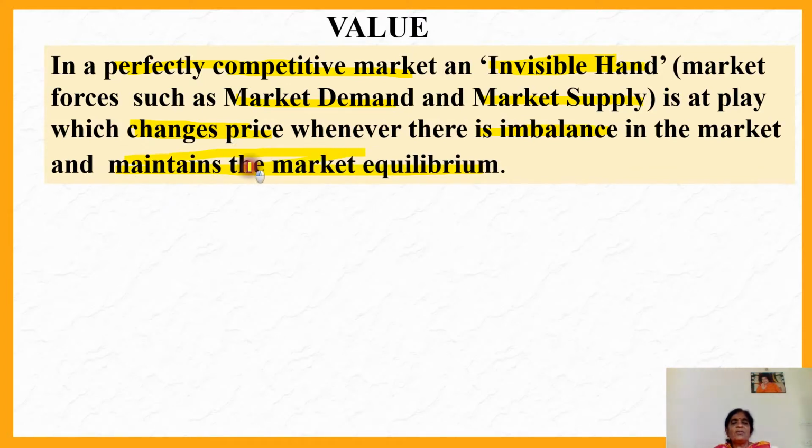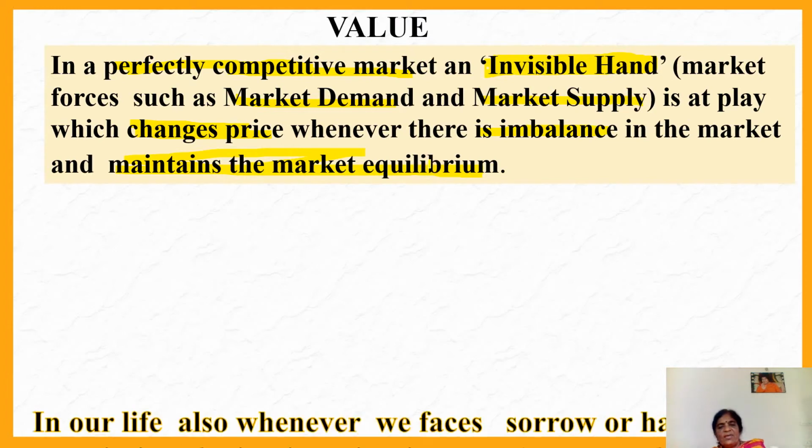Therefore, market equilibrium is maintained by the forces called market demand and market supply. It is also called the invisible hand, because in the perfect competitive market, the equilibrium price and the equilibrium quantity are all determined by the market demand and market supply, not by any other individuals or by the government. Therefore, this invisible hand, this market supply and market demand, always maintains the market equilibrium.